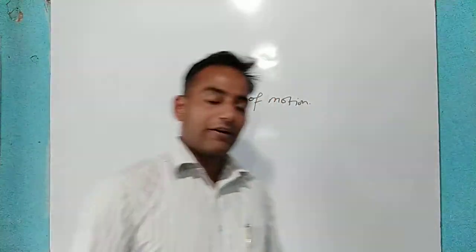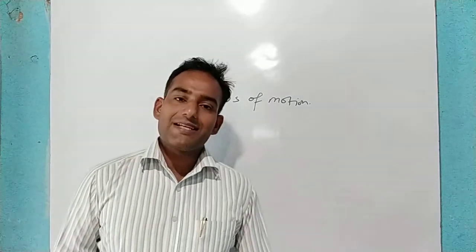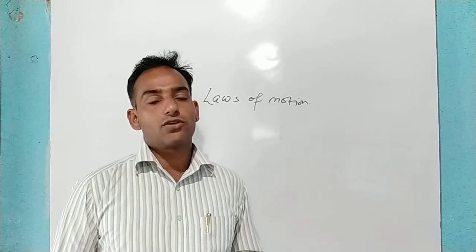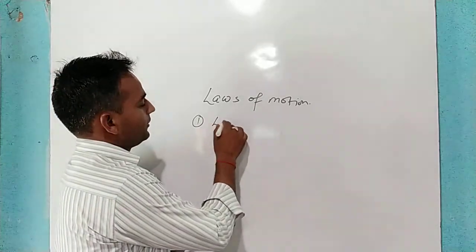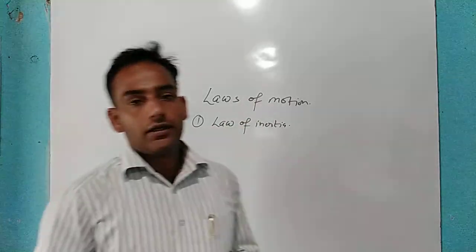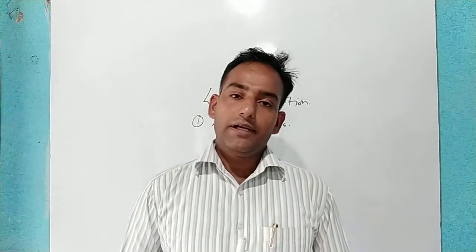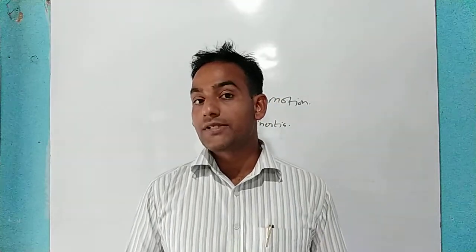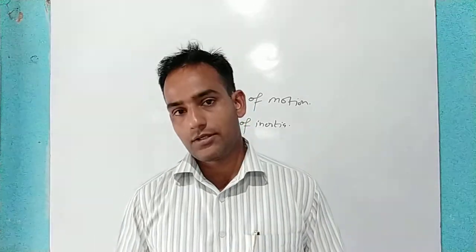After that we have the topic laws of motion given by Newton. There are three laws of motion. The first law of motion is called the law of inertia. Listen very carefully. The law of inertia means if any object is in motion, it will stay in motion, and if any object is in a stationary position, it will remain in the same stationary position until and unless we apply any force on it. So this is the first law of Newton and the first law of motion.